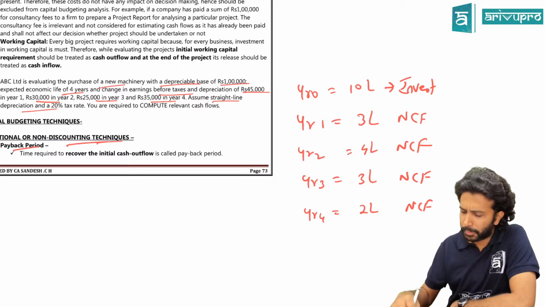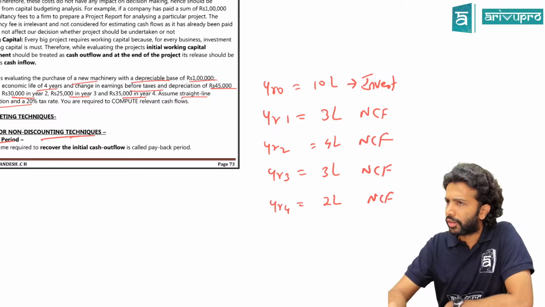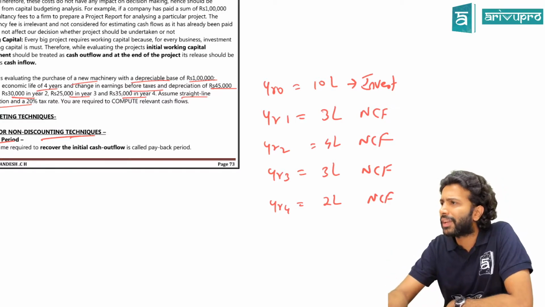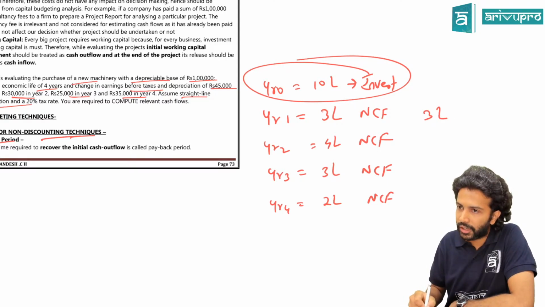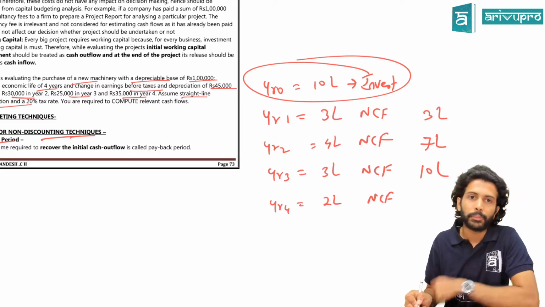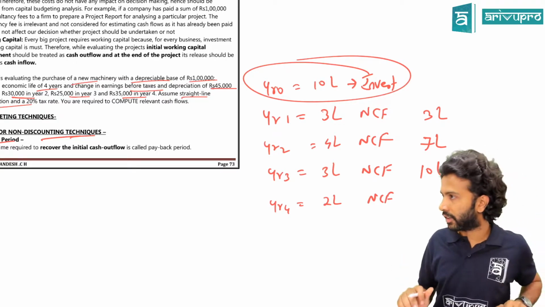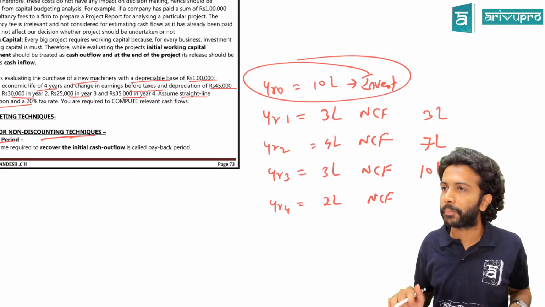Can you tell me in simple terms, forget about capital budgeting decisions and all, by which year can I recover my investment back? I invested 10 lakh. By which year can I get my money back? First year I recovered 3. Second year I recovered 4 more. So totally I have recovered 7. Third year I recovered again 3. That means recovery happened within the third year itself. That we call the payback period.